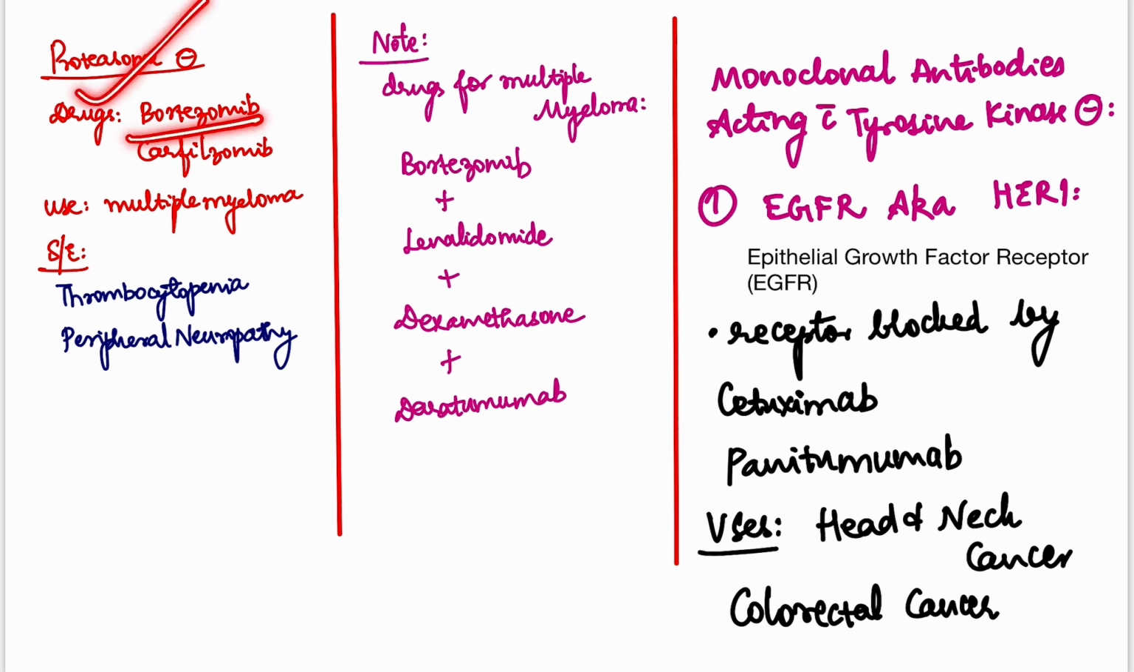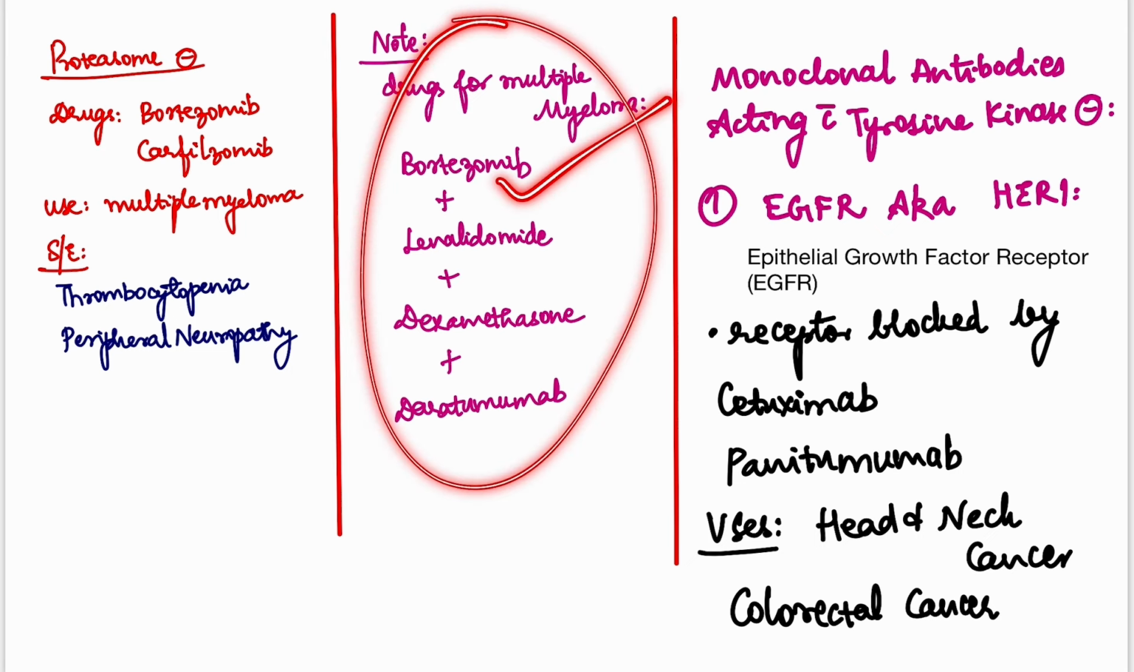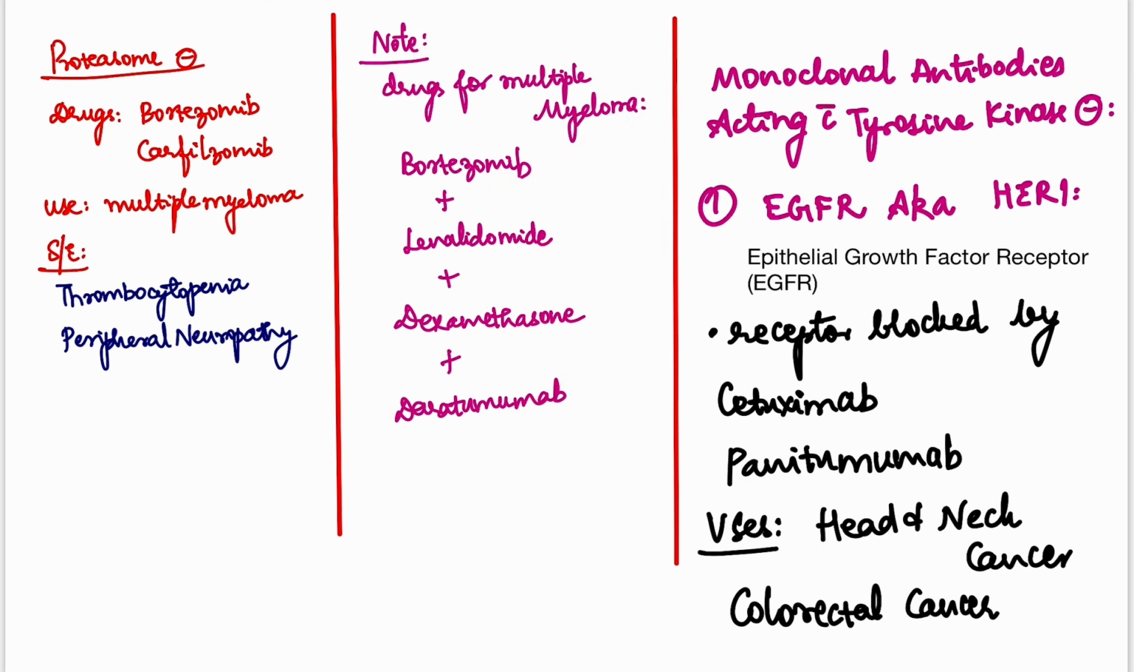Proteasome inhibitors are bortezomib and carfilzomib, used for multiple myeloma. Side effects you have to remember. The multiple myeloma regimen is very important: bortezomib, lenalidomide, dexamethasone, and daratumumab. Monoclonal antibodies acting with tyrosine kinase inhibitors: EGFR, otherwise known as HER1, is blocked by cetuximab and panitumumab.